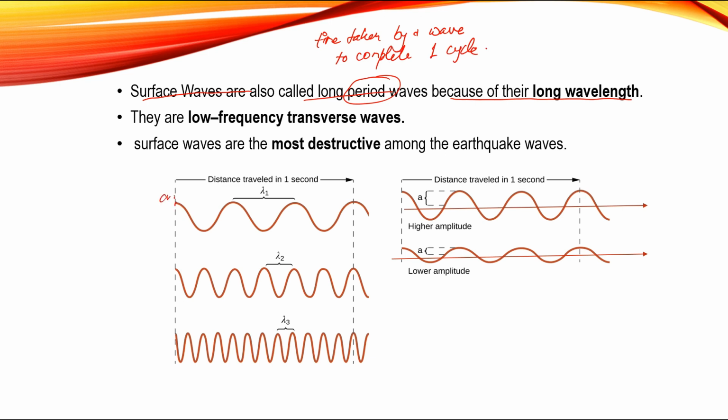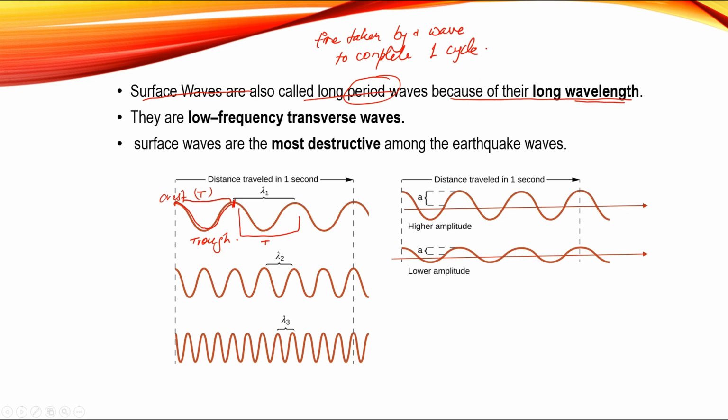This is the crest and this is the trough. One crest to another crest is one period or one cycle, which is denoted by T. This is another cycle, T.